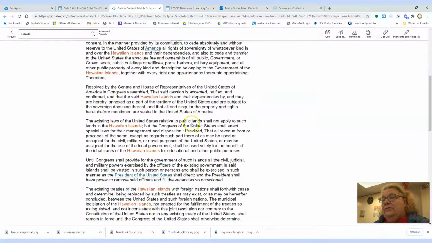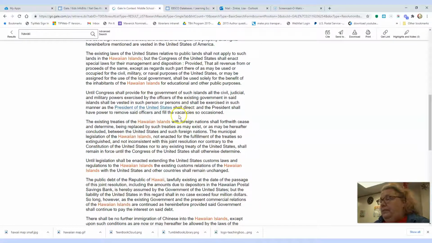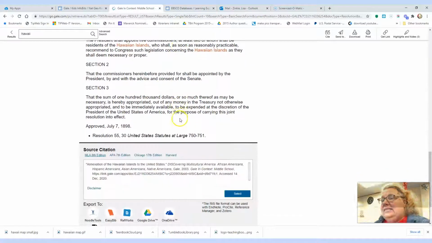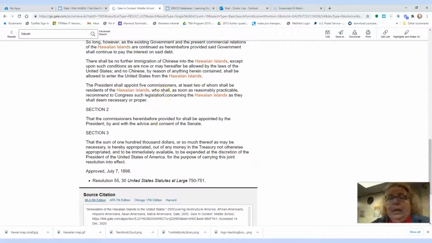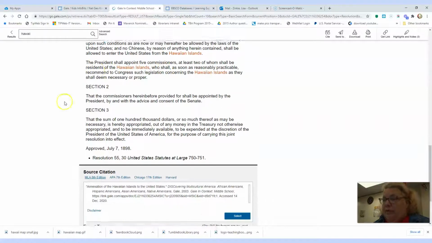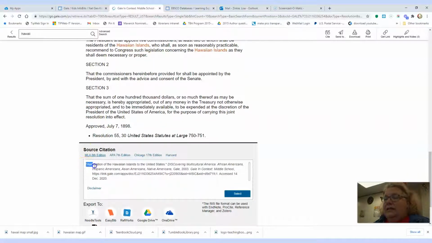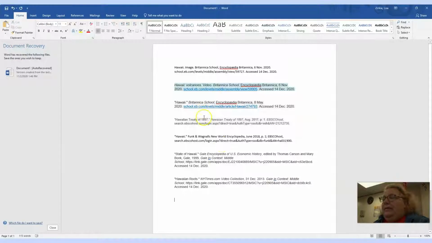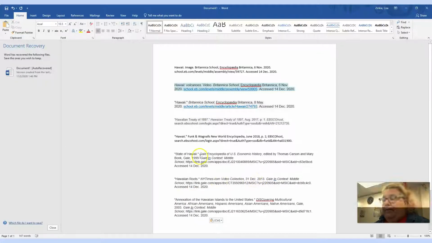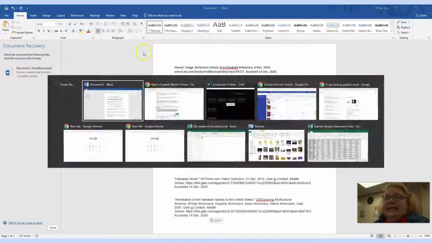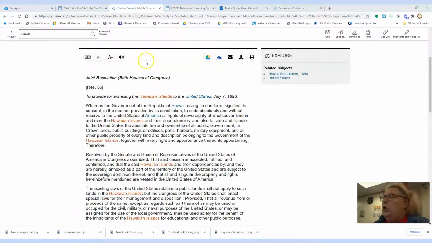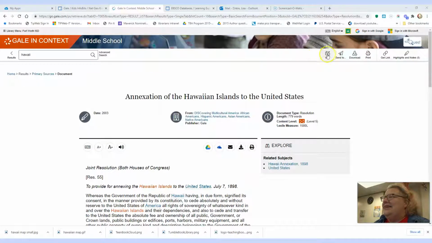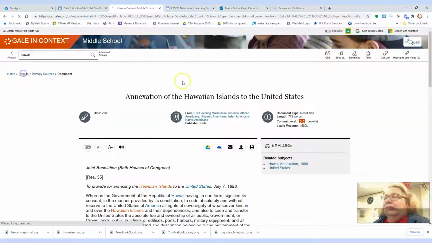We can look at this. We could say what they did about annexing it. Once I write down my notes in my own words, remember, in your own words, I am going to take this, highlight, copy, Control C copy, paste it on my page. And there we go. Okay. Like I said, Gale has a lot to offer. It has so many things. Oh, there's my site at the top right there. So at the top or the bottom. So many things to offer.